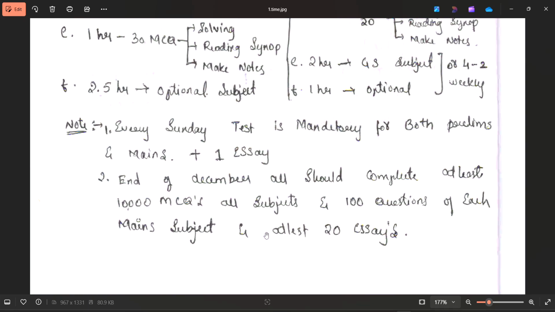And at the last, you should complete at least 20 essays. It's mandatory, guys. Please don't compromise on these 2 points. If you compromise on this, then you are going to compromise your entire UPSC journey.